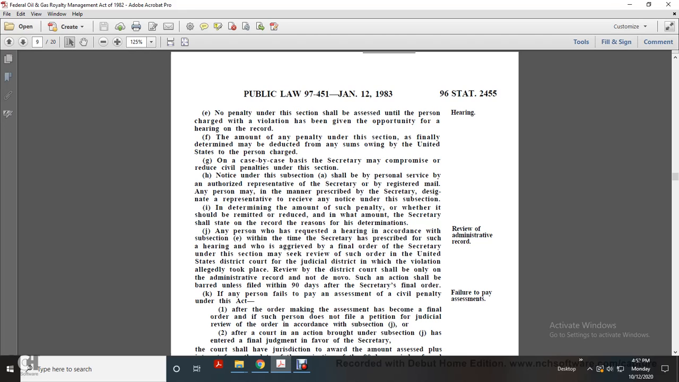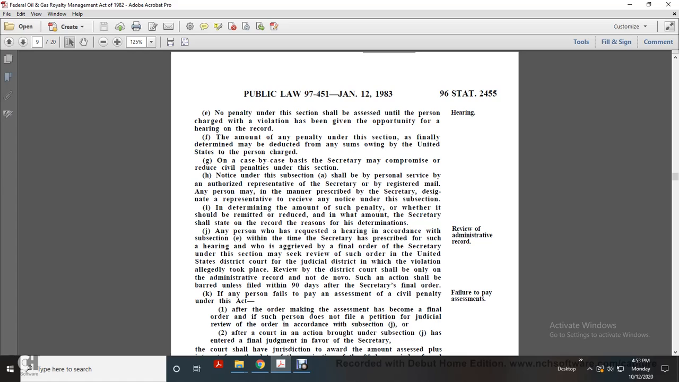Notice under this subsection shall be by personal service by an authorized representative of the Secretary or by registered mail, and any person may, in the manner prescribed by the Secretary, designate a representative for receiving any notice under the subsection. In determining the amount of such penalty, or whether it should be remitted or reduced, the Secretary shall state the record and reasons for the determination.